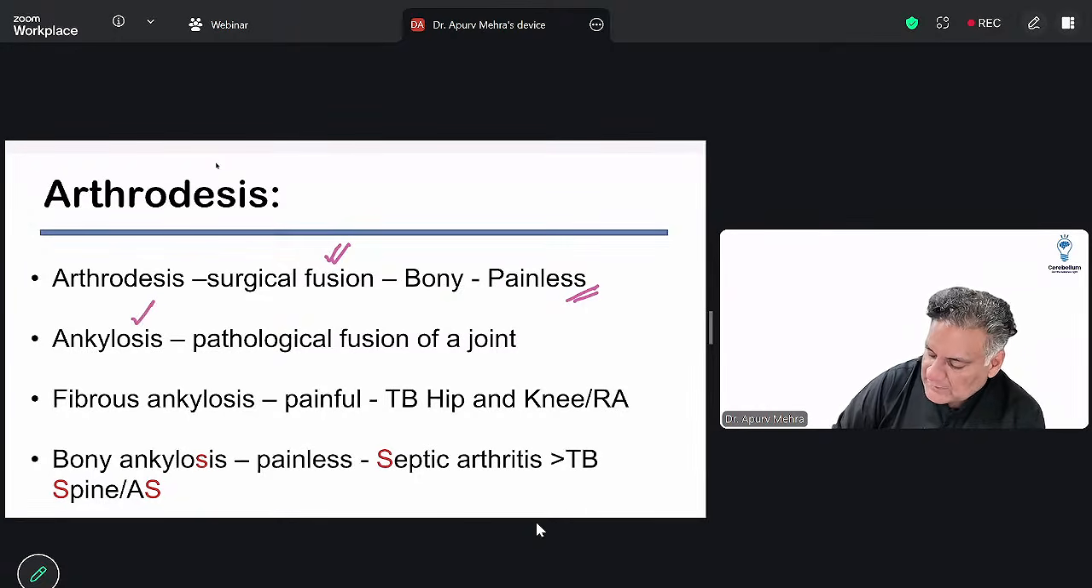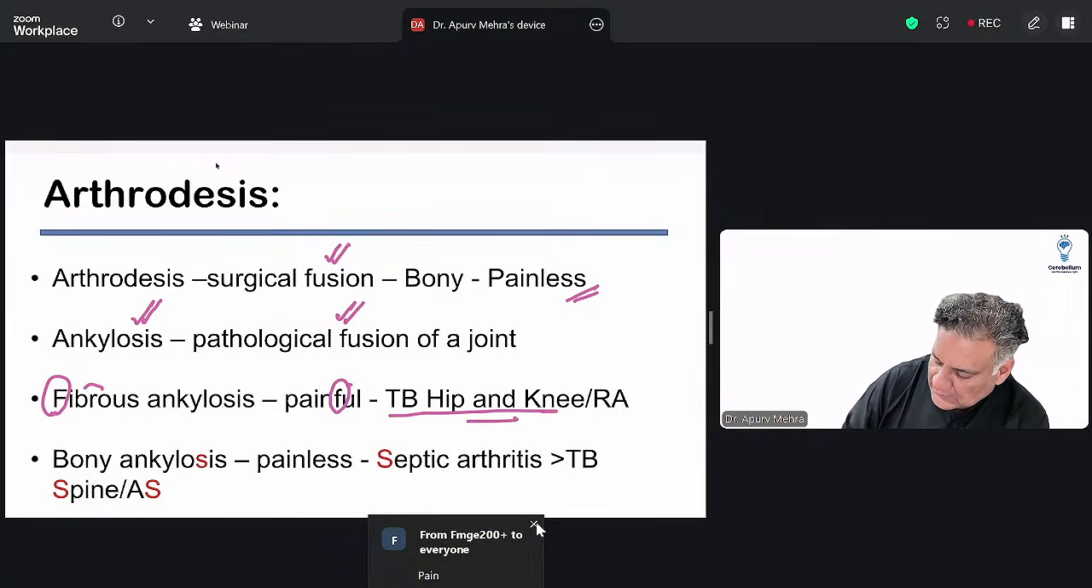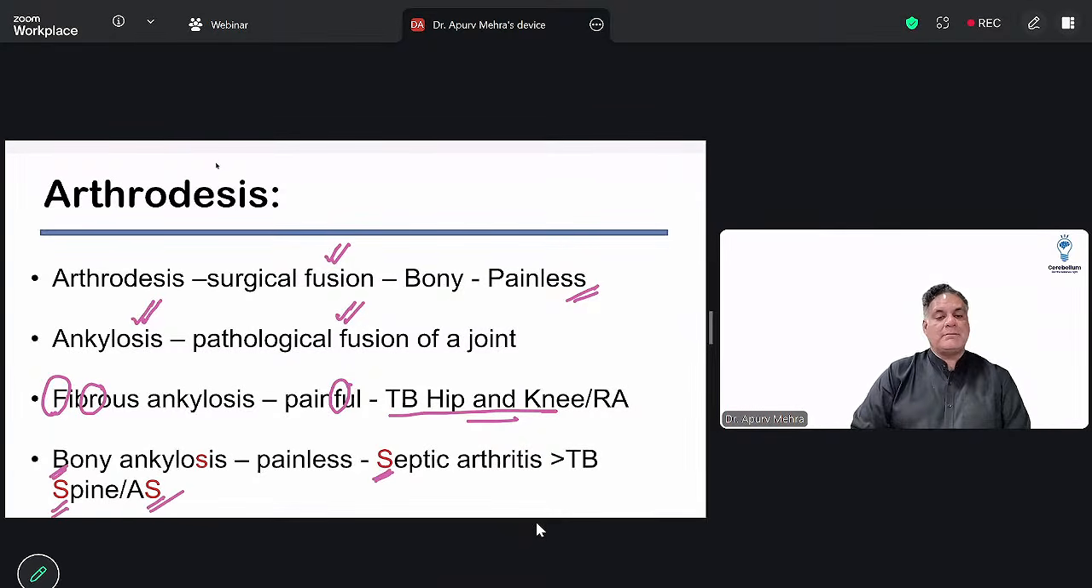Whereas ankylosis is a pathological fusion, a disease fuses a joint. As discussed, fibrous fusion will always be painful. It will be seen in tuberculosis of the peripheral joint and in rheumatoid arthritis. Whereas bony is solid. S for solid, S for septic, S for spine TB, S for ankylosing spondylitis. So it is a painless fusion. Bone to bone fusion, no pain. No movement, no pain.